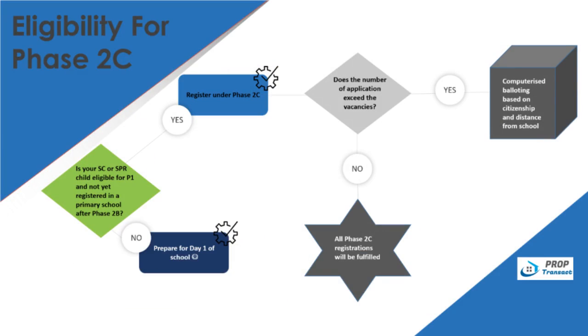Phase 2C is also a highly contested phase as this phase is for all children who are eligible for Primary 1 in the following year and are not yet registered in a primary school. The flowchart will assist you in determining if your child meets the eligibility criteria for Phase 2C. This phase may be subject to balloting if the applications exceed the allocated places. There is a minimum of 20 places allocated for this phase.